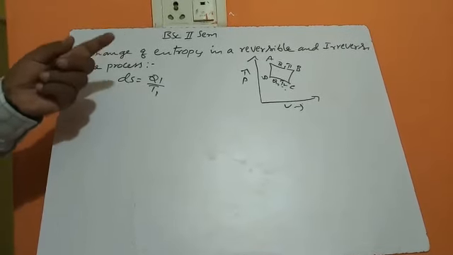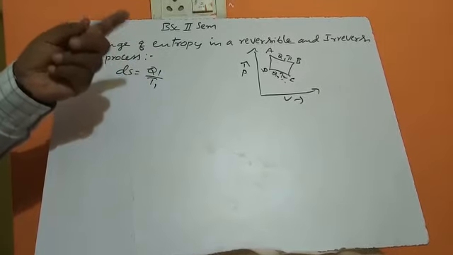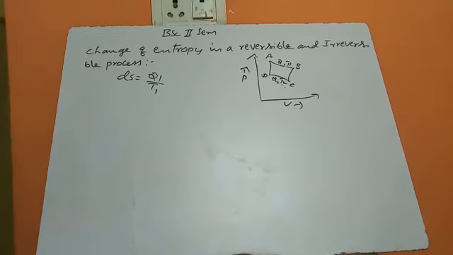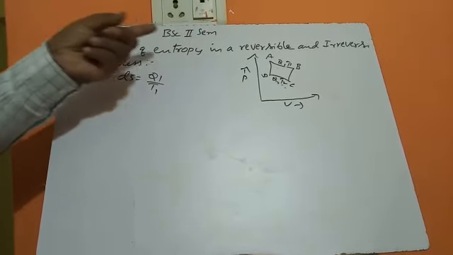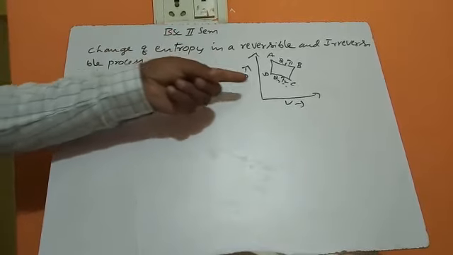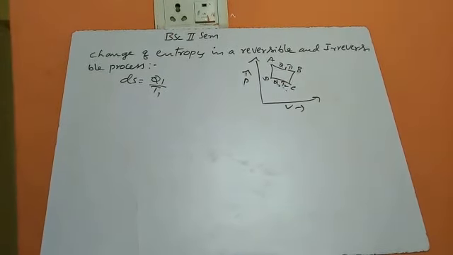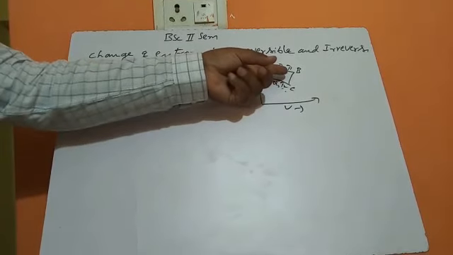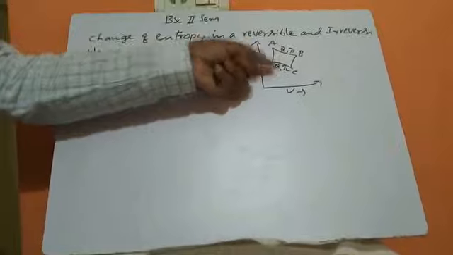Because no heat is absorbed and no heat is removed from the system. That is known as an adiabatic process. In the last class, I clearly explained that the change of entropy in an adiabatic process remains zero. Therefore, I will not count any change in entropy between B and C.